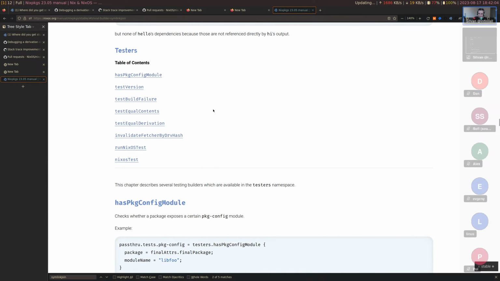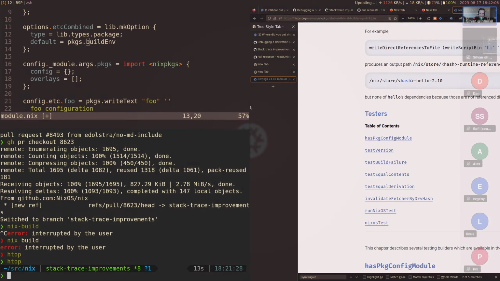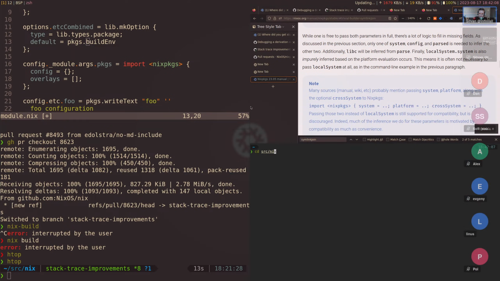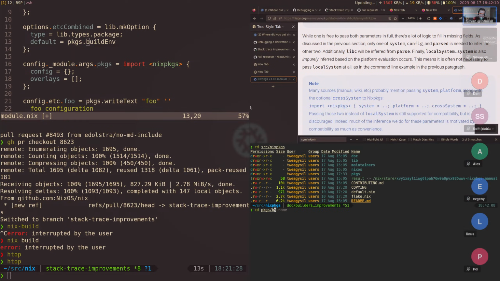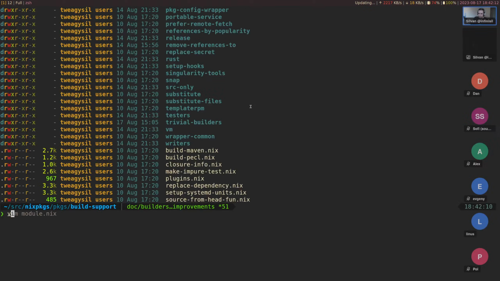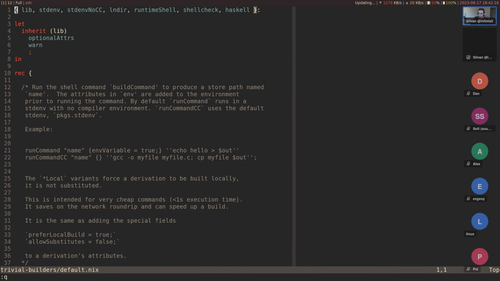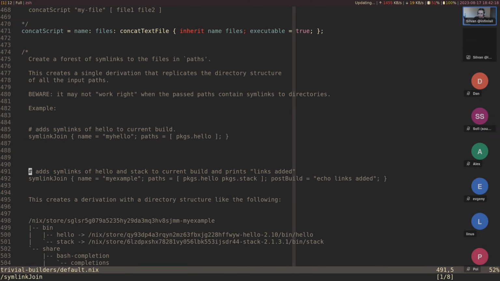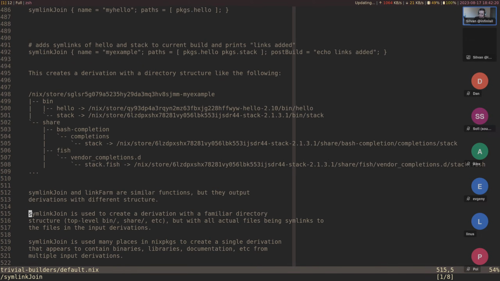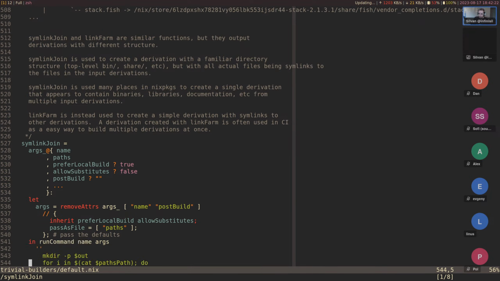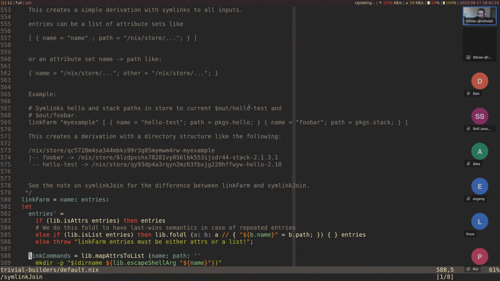That's not what I'm looking for. What is the other builder there called? Packages, build support, trivial builders, default, symlink join. The symlink join does this. It just takes a set of paths and puts them together. Oh, link farm, that's the one I was searching for.